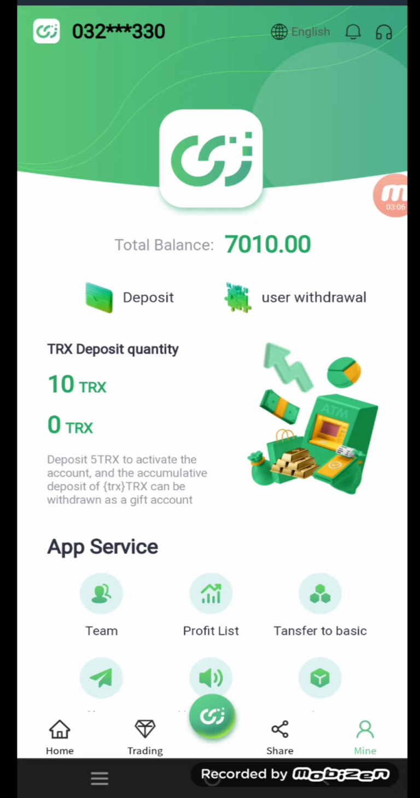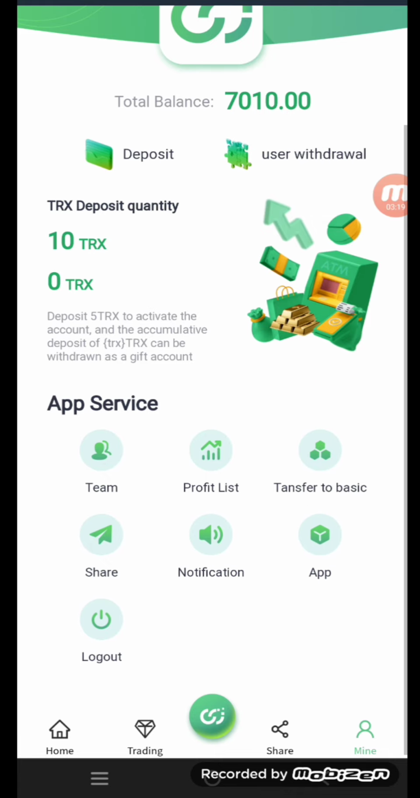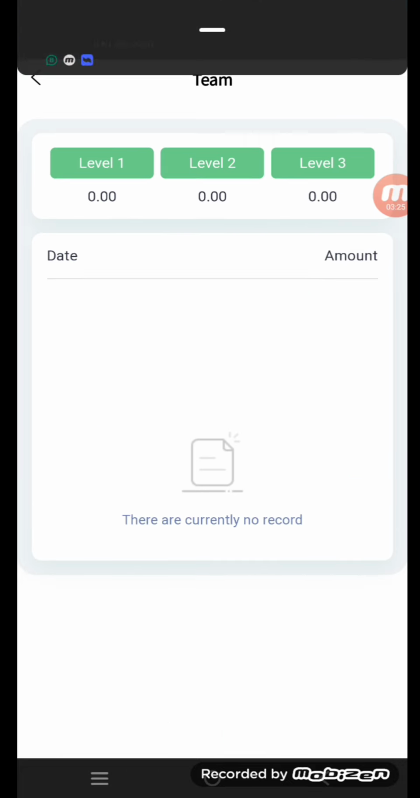Now we are going to mine, and you can see here the deposit and user withdrawal. TRX deposit quantity. Deposit 5 TRX to activate the accumulated deposit of TRX. TRX can be withdrawn as a gift account. Here are the team, profit list, transfer to basic, share, notification, app and logout options. Click on the team button. As you can see here.